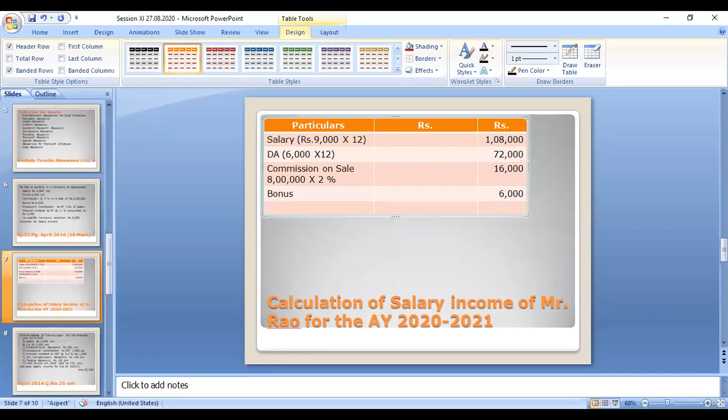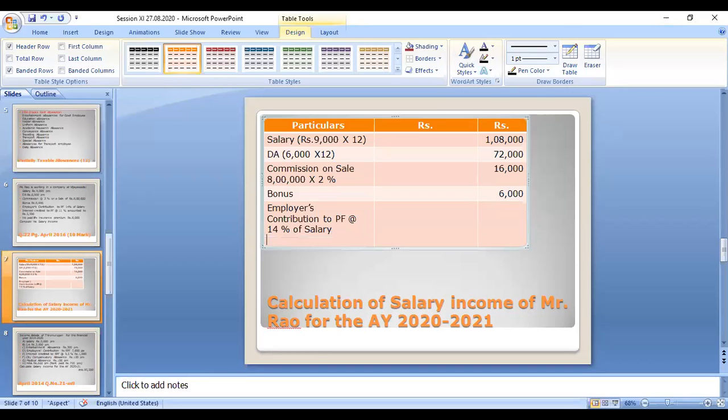Okay. And the next category, employer's contribution to provident fund at 14% of salary. This is partially taxable and partially exempted.